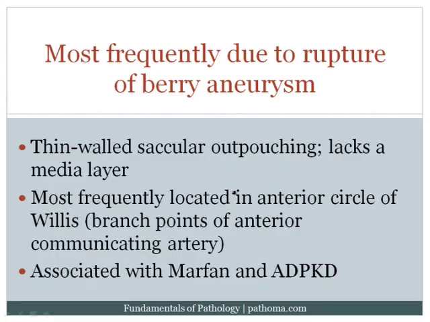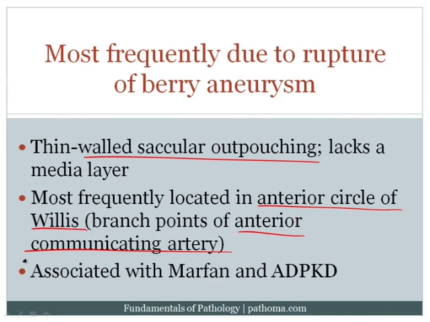Now, very high yield to note that the most frequent cause of a subarachnoid hemorrhage is rupture of a berry aneurysm. Recall that berry aneurysms are thin-walled saccular outpouchings that are most frequently present in the anterior circle of Willis, particularly at the branch points of the anterior communicating artery. Very high yield, examiners like you to know that the most frequent location of berry aneurysm is in the anterior circle of Willis at the branch points of the anterior communicating artery.